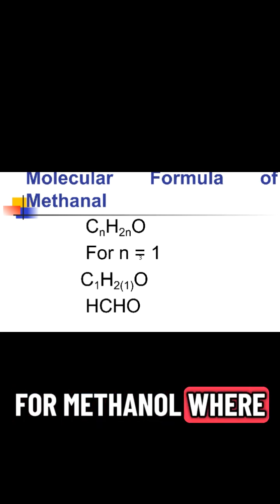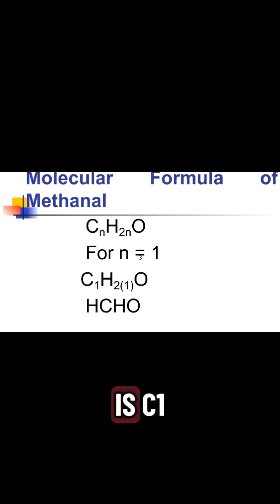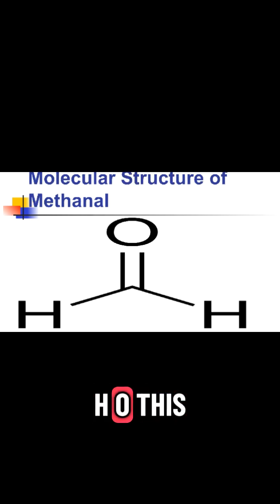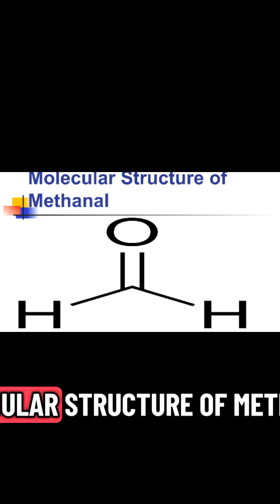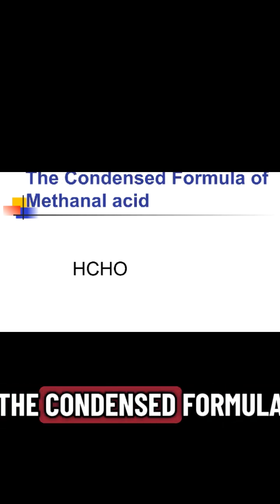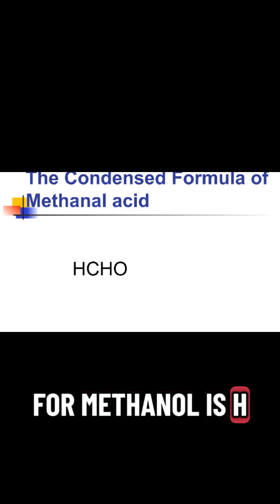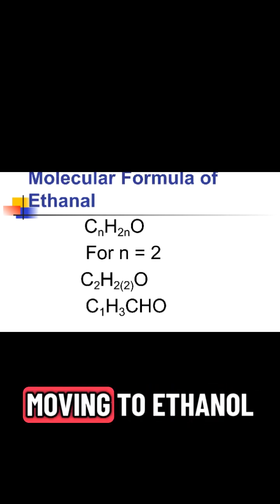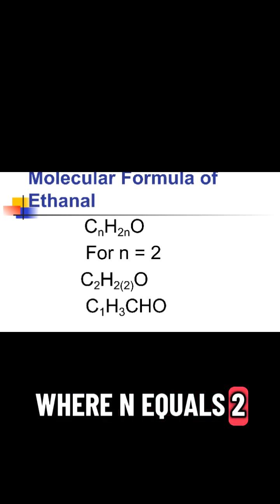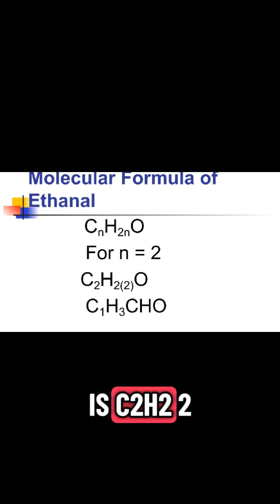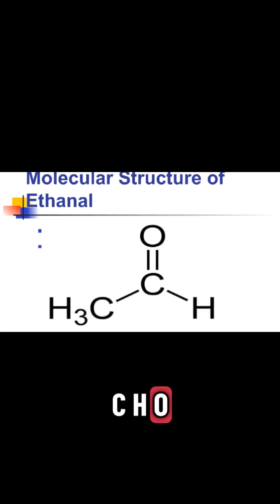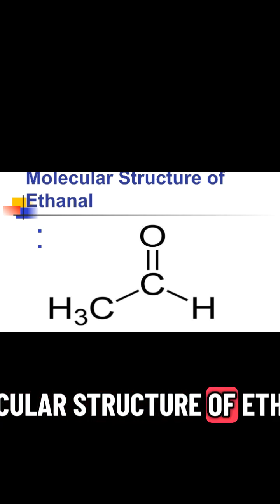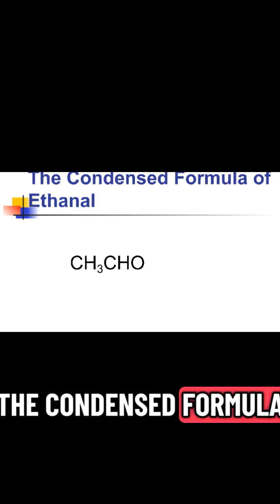For methanal, where n equals 1, the molecular formula is CH2O, or HCHO. This slide illustrates the molecular structure of methanal. The condensed formula for methanal is HCHO. Moving to ethanal, where n equals 2, the molecular formula is C2H4O, or CH3CHO. Here is the molecular structure of ethanal. The condensed formula for ethanal is